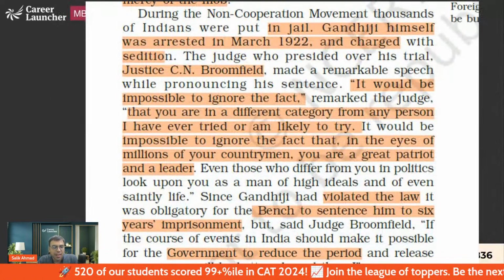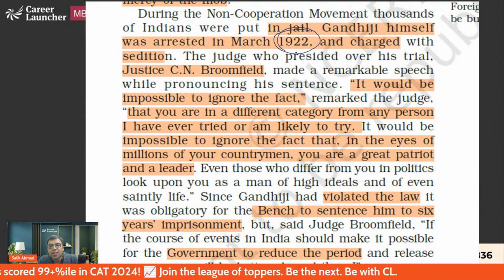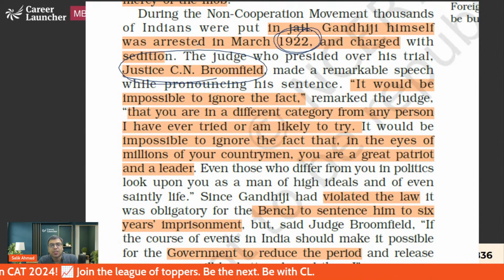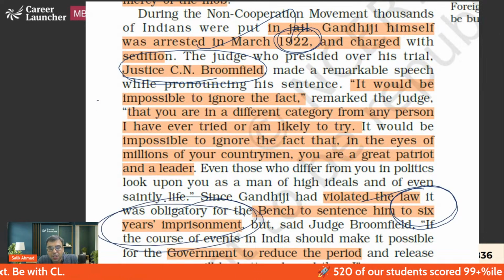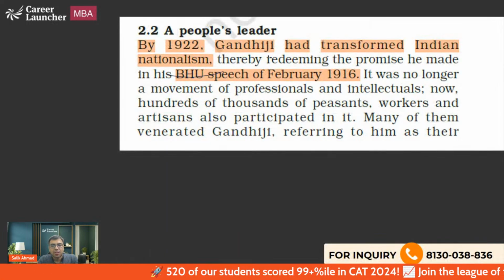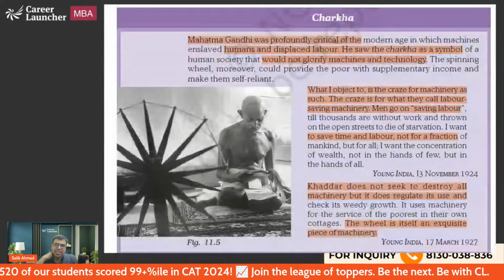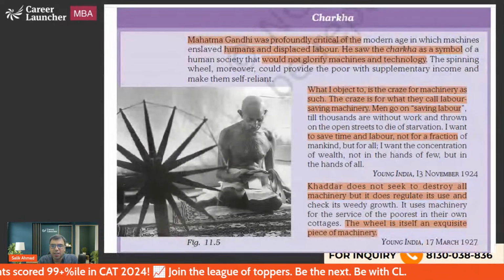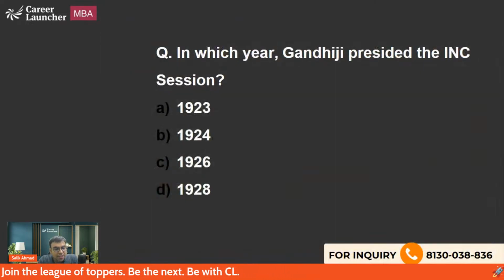So let's move on further. When the non-cooperation movement was stopped in 1922, Gandhiji was later arrested and sent to jail for almost 6 years. That is what you should be knowing about. However, all of this is written in NCERT. If you are interested, you can read about it.